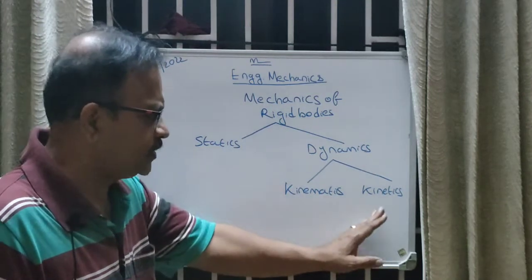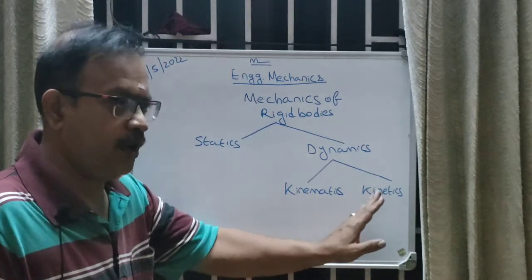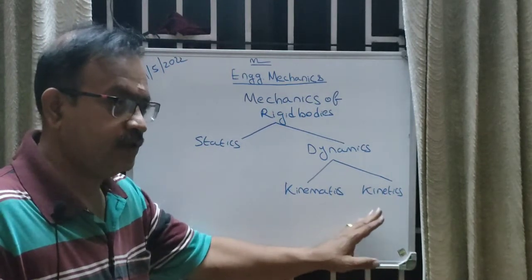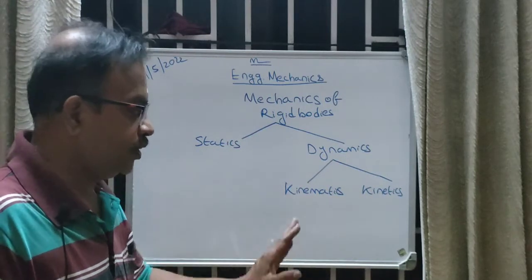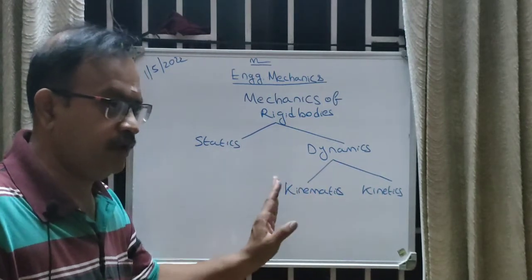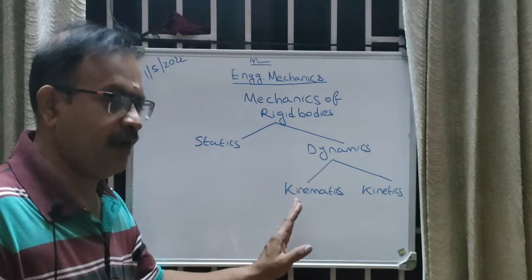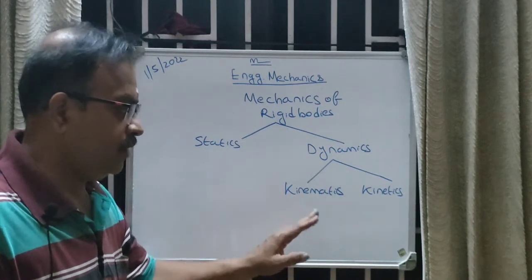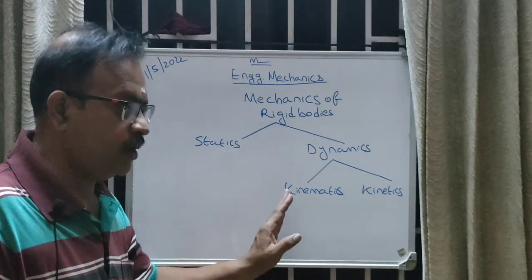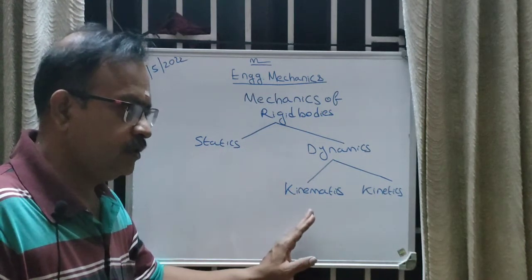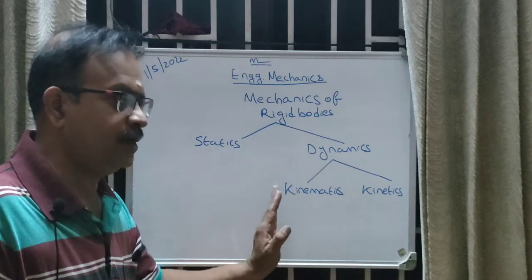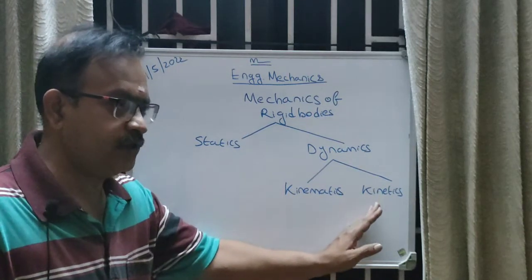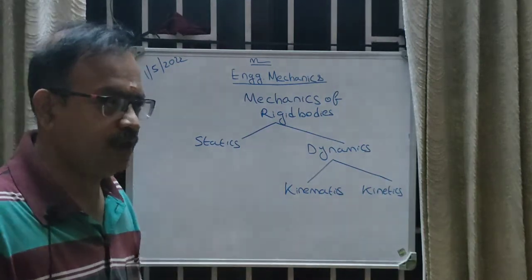Whereas in kinetics, we are going to study the behavior of bodies under motion considering the forces that cause motion. So in motion, we are going to study the relationship between displacement, velocity, time, acceleration, etc. But in kinematics, we are going to study these relationships without considering the forces that cause this motion. Whereas in kinetics, we are going to study the relationship with the forces that cause it.